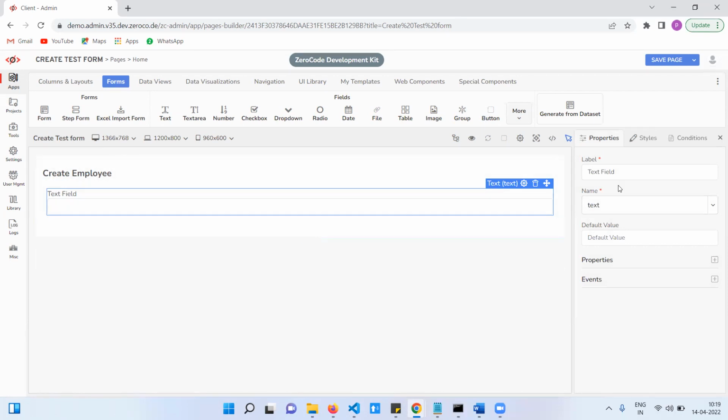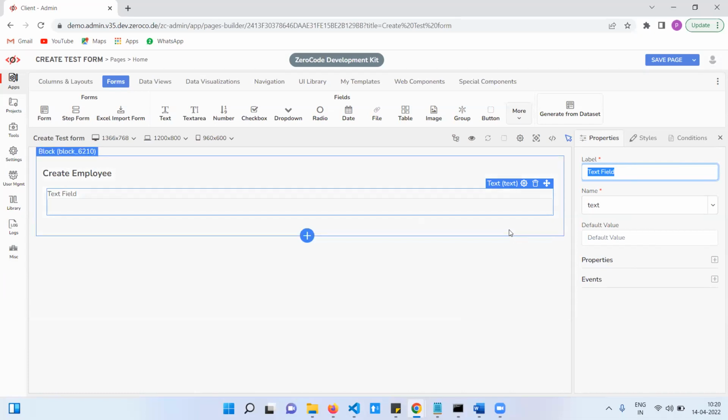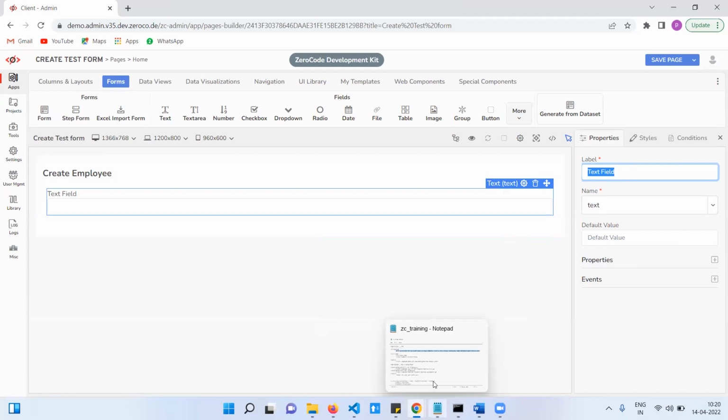So every field has a label name. I mean display name. Label means display name. Let's say, for example, if you take an employee form, what are the fields generally available in an employee form?